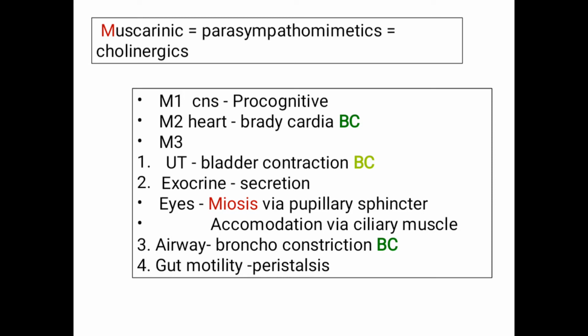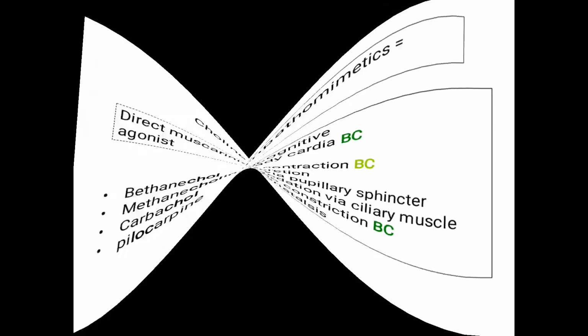Remember, the opposite of miosis is mydriasis. The opposite of accommodation is loss of accommodation. So basically the functions of cholinergic are that it causes miosis, it increases secretion, and it causes bronchoconstriction. An easy way to remember is that everything here is BC: it causes bradycardia, it causes bladder contraction, it causes bronchoconstriction. So we can remember it like that.